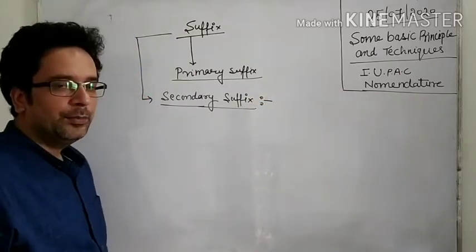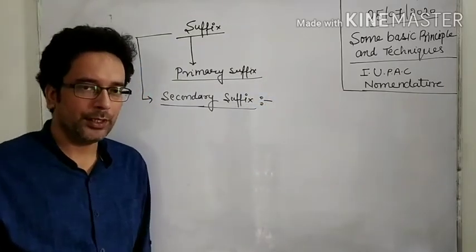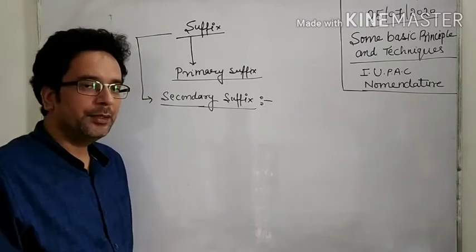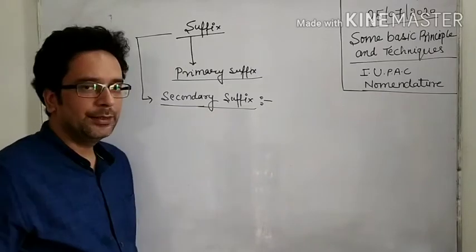Now, what is the meaning of secondary suffix? First I am going to discuss it with an example, then I will define the meaning of secondary suffix.